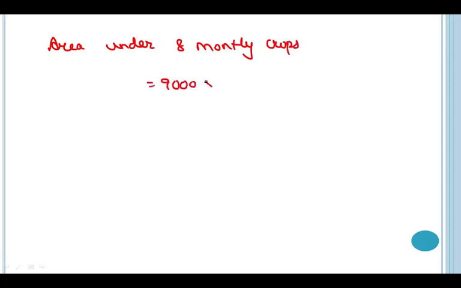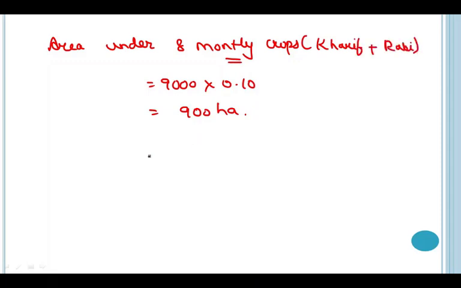Similarly, area under 8 monthly crops will be 9000 into 0.10, so I'll get the answer as 900 hectares. Here these 8 monthly crops are a mixture of Rabi crops and Kharif crops, right? So what I got is the areas under Kharif, Rabi and 8 monthly crops.